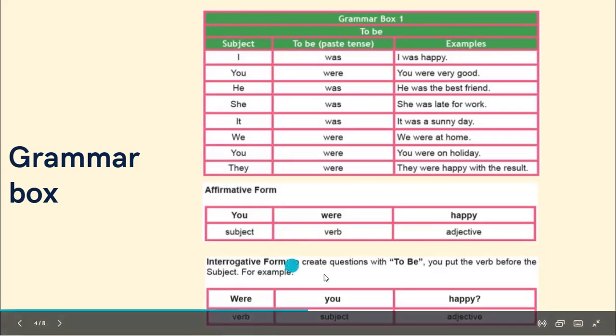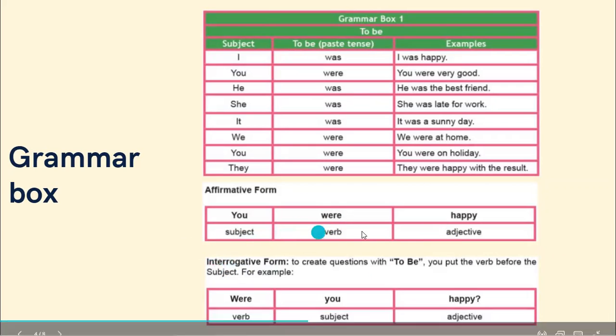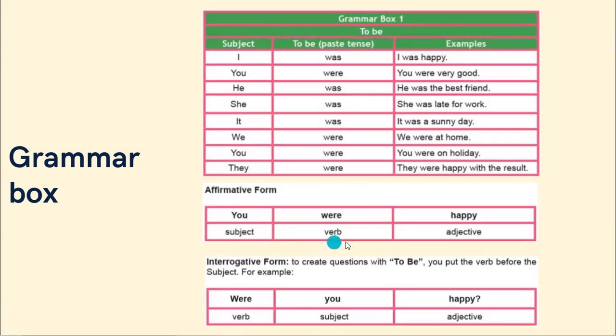So we just have to switch the order. We are going to start with the verb. Were you happy? Were you happy? ¿Estabas feliz? And this is the way that we can ask questions using the past tense of to be.